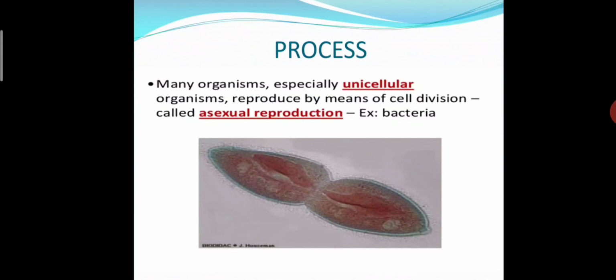Now, process. Many organisms, especially unicellular organisms, reproduce by means of cell division, okay, called asexual division, such as bacteria. We can say many examples have been given. So in the process we have seen that unicellular organisms reproduce by means of cell division. That type of reproduction is called asexual reproduction, because in that case no sex cells are included.